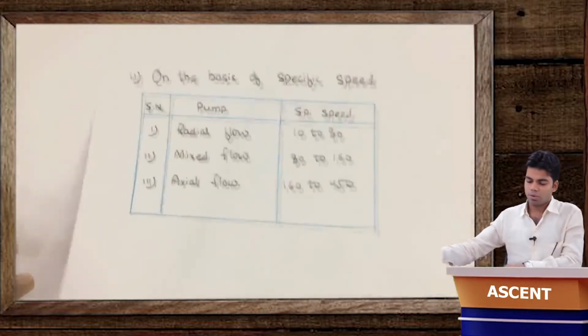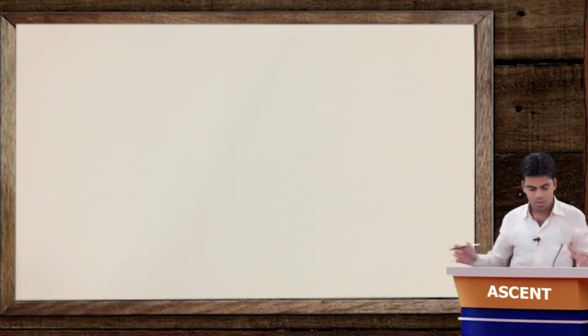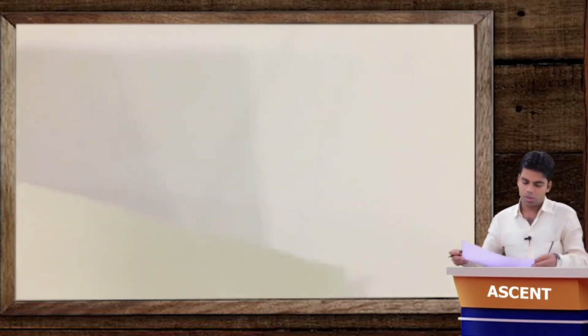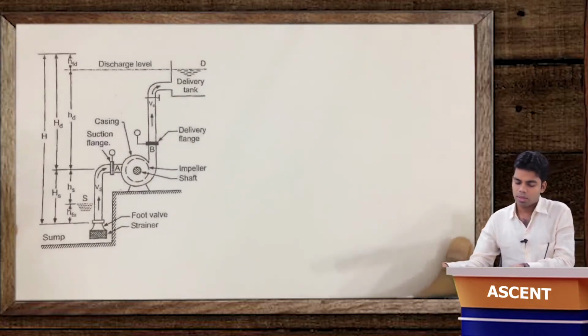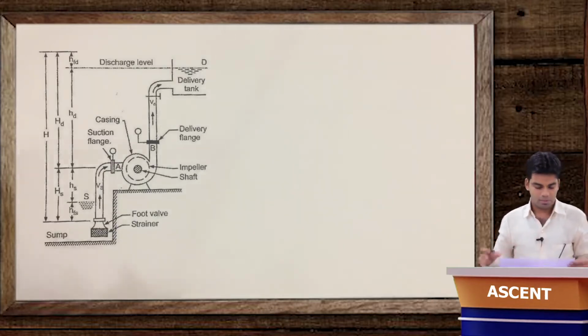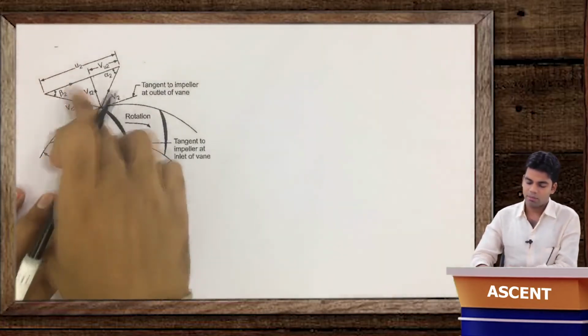Now the very first kind of pump which we are going to study is the centrifugal pump, which is most important from the GATE point of view, because the questions are asked from this pump only. Obviously not many questions, but whatever questions are asked, those are asked from this centrifugal pump only. This centrifugal pump, as I told you, is just the reverse of Francis turbine. Francis turbine was an inward radial flow turbine, that means water was entering from outside and going inside. And in this pump, water will enter from inside and will exit from outside.